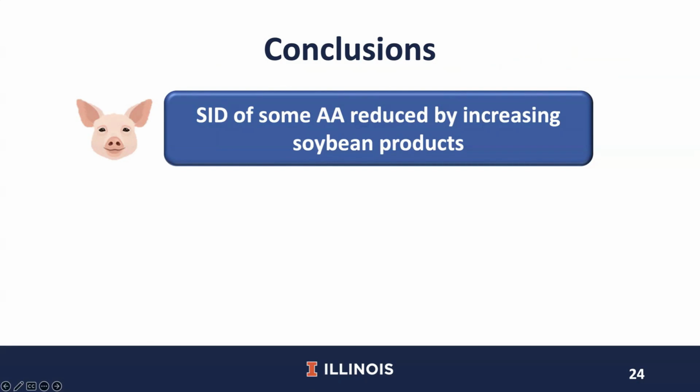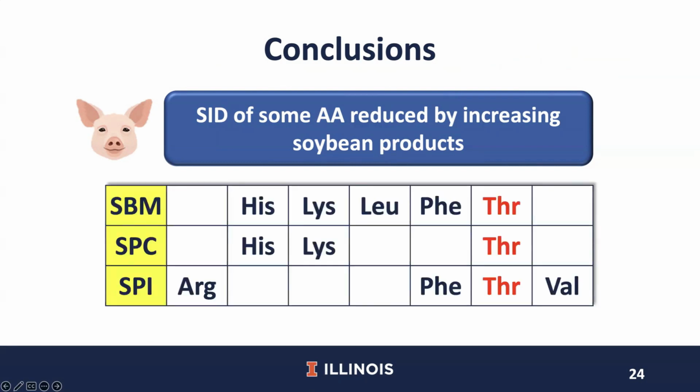However, there were other amino acids that had reduced SID when the soy proteins were increased in diet. I have listed the indispensable amino acids here that were affected by dietary protein in this experiment. Please be aware that the SID of these amino acids is reduced when dietary protein is too high. In addition, I would like to point out that threonine was mostly affected by increasing the inclusion rate of soy proteins, and from this result, we can tell that the reductions may be related to increased endogenous losses because threonine is the most abundant amino acid in mucin proteins.